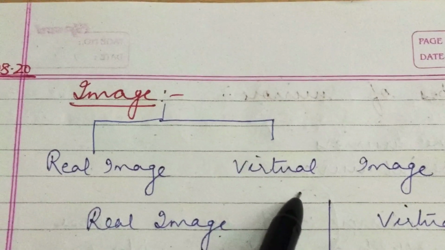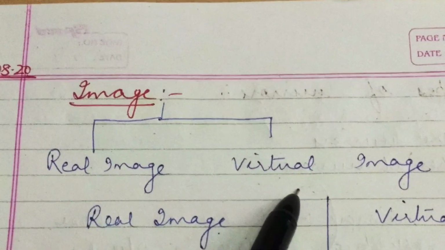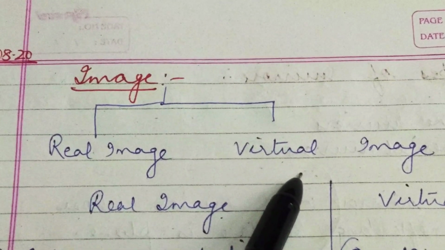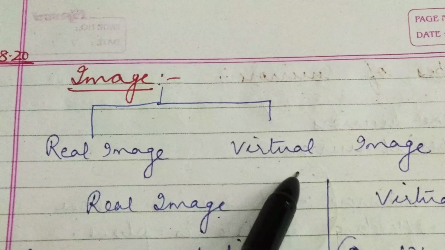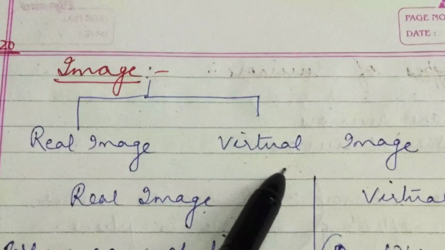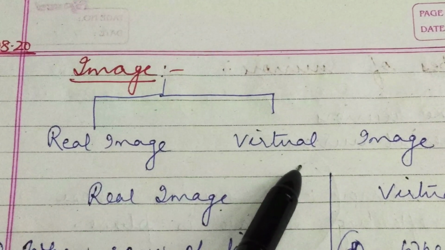Whereas virtual image is formed when a beam of light from an object does not meet at a point but appears to diverge from it after reflection, then the image of the object at that point is known as virtual image.